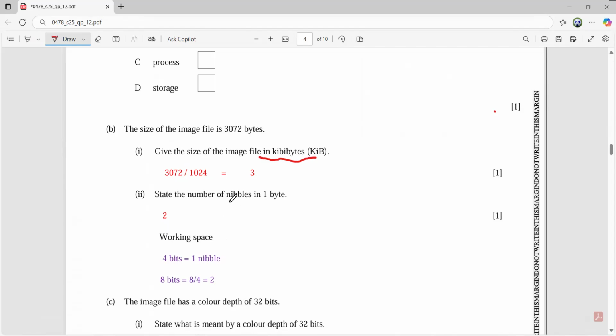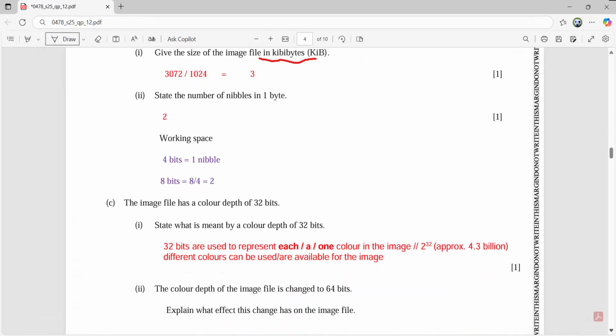State the number of nibbles in a byte. The working space is given. 4 bits makes 1 nibble, so 8 bits means 2 nibbles. So this is your final answer. You have written 2 and you will be scoring full marks here. Till now, the questions are simple, and you can score easily.